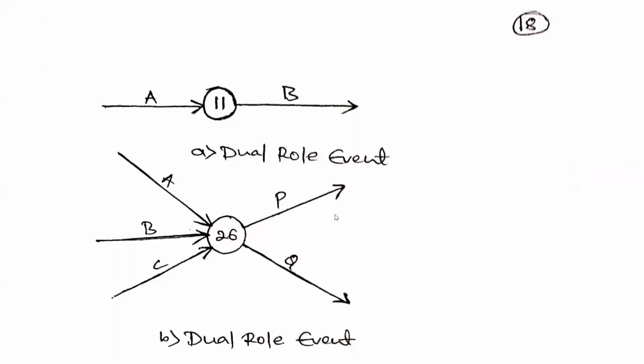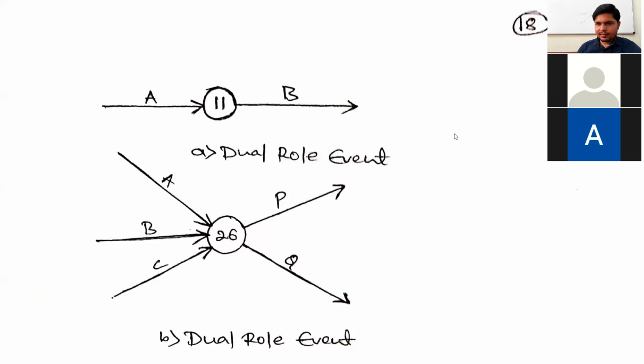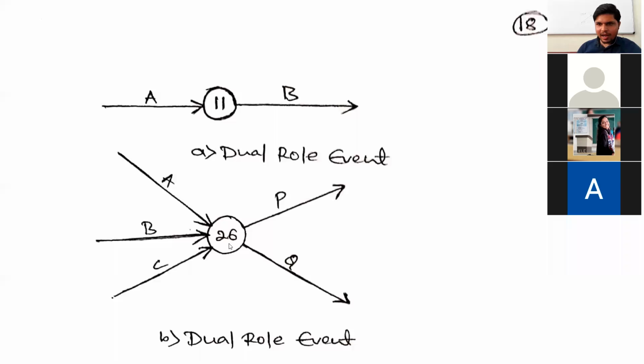Pallavi, Karishma, Shakibul Hassan. Excuse me, sir. Yes. Here A and B become head events and P and Q tail events, as compared to the initial and final event, both become double role events.